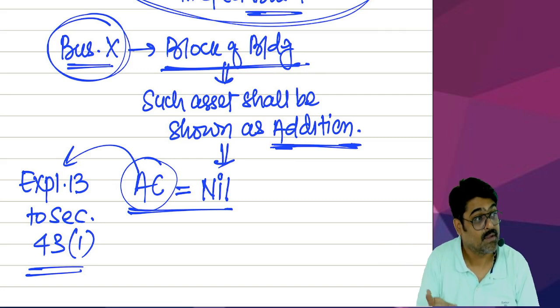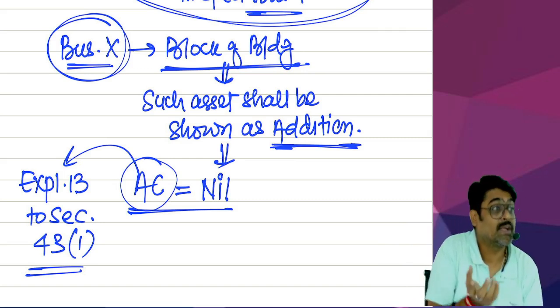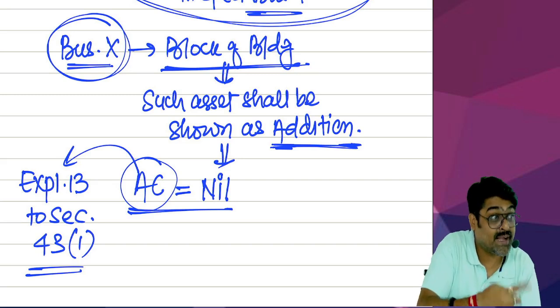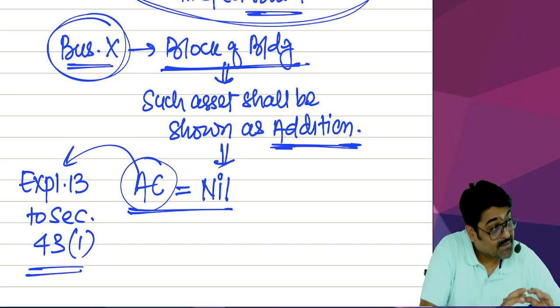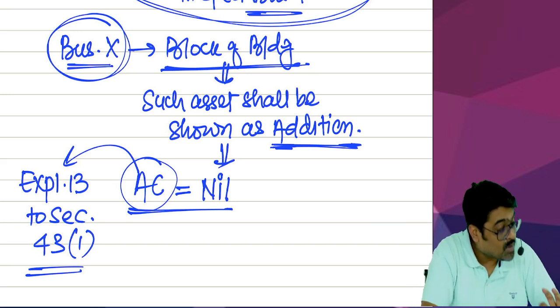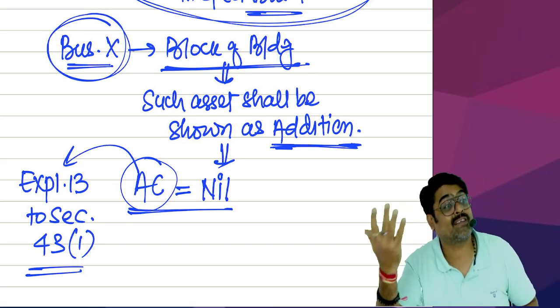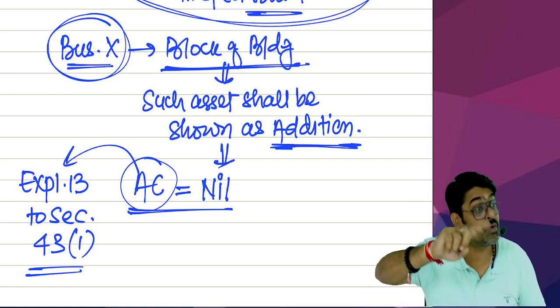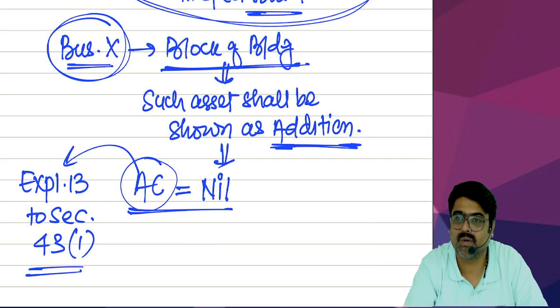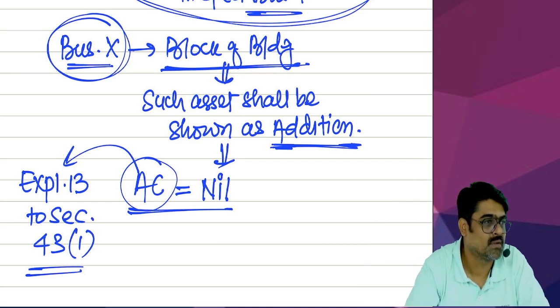But if some part of that cost is considered as your deemed PGBP income as per 35AD 7B, that same amount will be treated as your actual cost of that asset in business X. That is the proviso to explanation number 13. Will you remember this? This is a difficult part of 35AD.